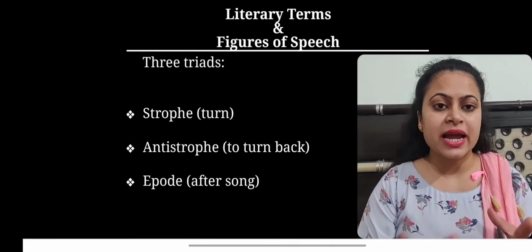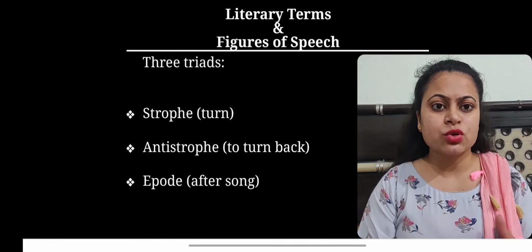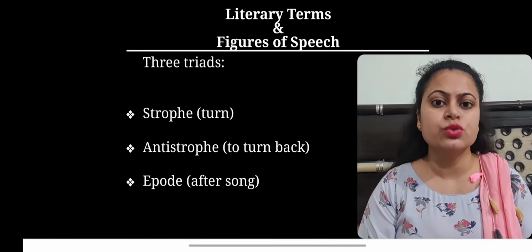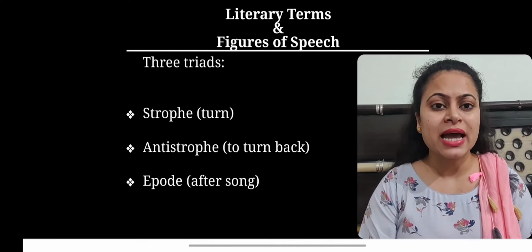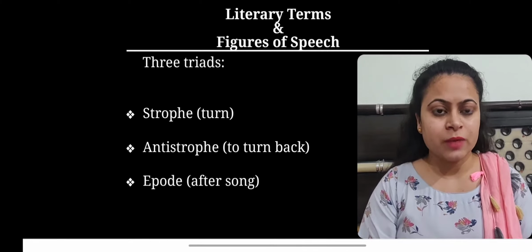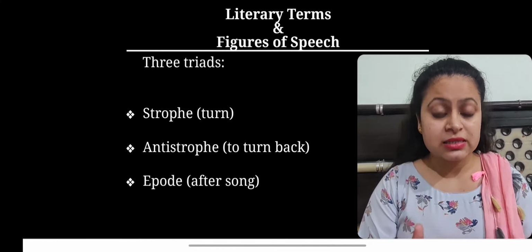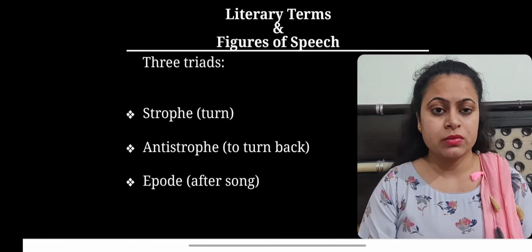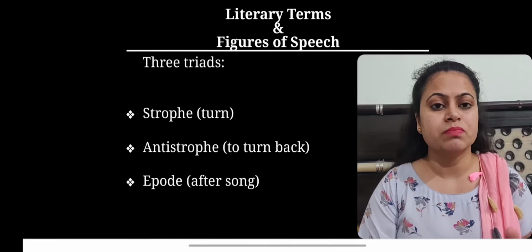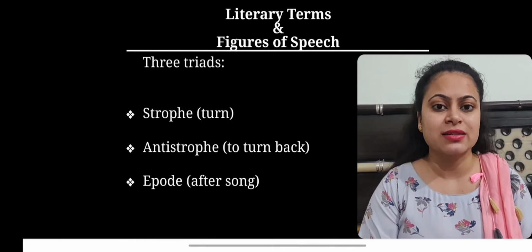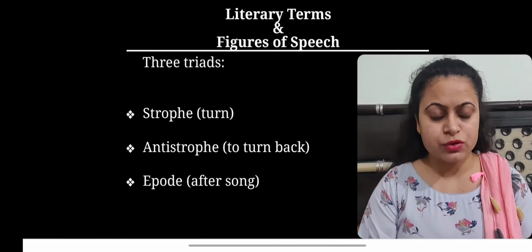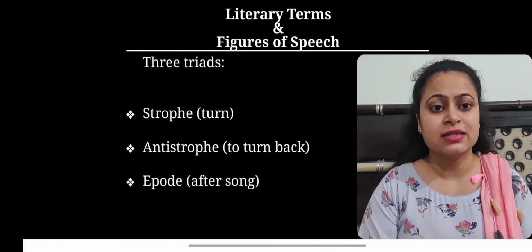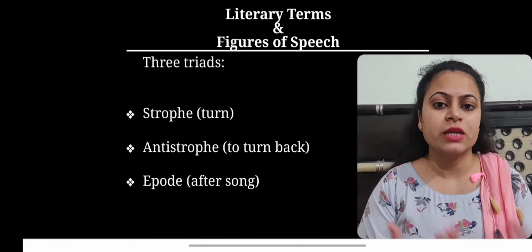So this is what antistrophe is, and it serves as a response to strophe, but it doesn't get the final word. It is not the ending stanza. The third, epode, acts as the final stanza of any Pindaric ode, and it also means after song, which means this is the final segment of any Pindaric ode.